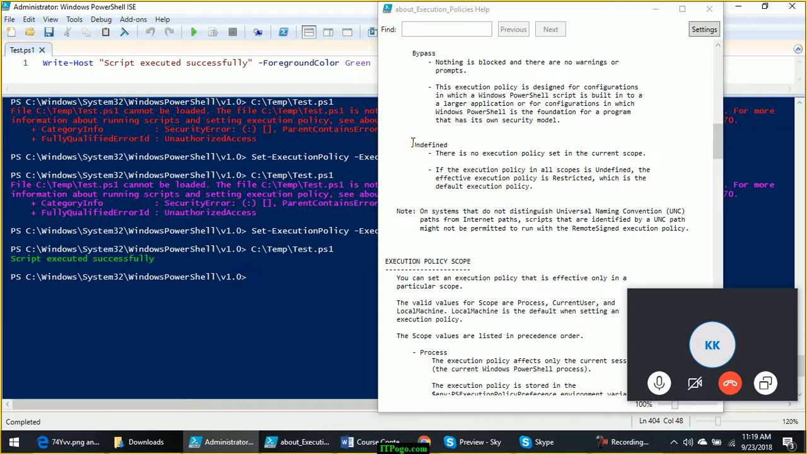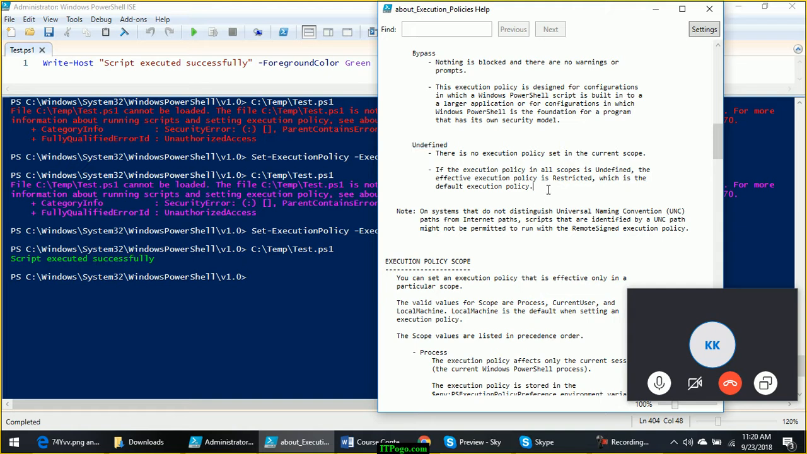Then comes bypass. Bypass is something that you will use when you are running your scripts through some other program. So bypass comes into picture when you are running PowerShell code from .NET, C# or some other program where you don't want to rely on the PowerShell's execution policies. You will take care of security by yourself. That time you will make use of bypass. This is rarely used. Then comes undefined.